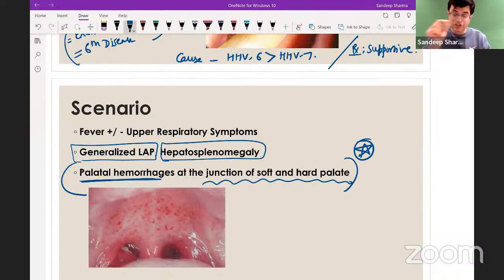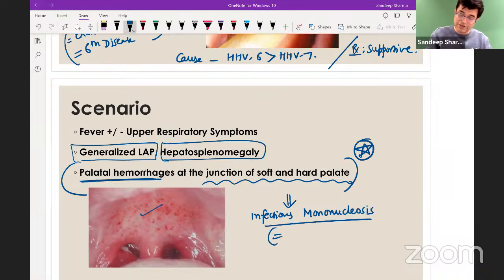Palatal hemorrhage at the junction of soft and hard palate, as you can see, and they will mention it. So what is the likely diagnosis in the patient? The likely diagnosis in the patient is infectious mononucleosis. And infectious mononucleosis was previously called kissing disease. The word kissing disease is not applicable in India, not because we don't kiss, we do, but kissing disease is found in adolescents. In the United States, the adolescent age group is more commonly affected, where it is spread through kissing or close contact.